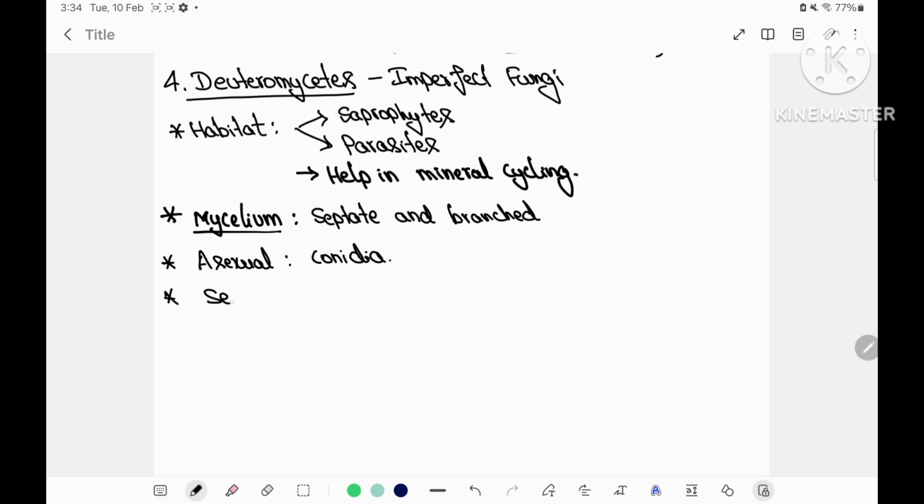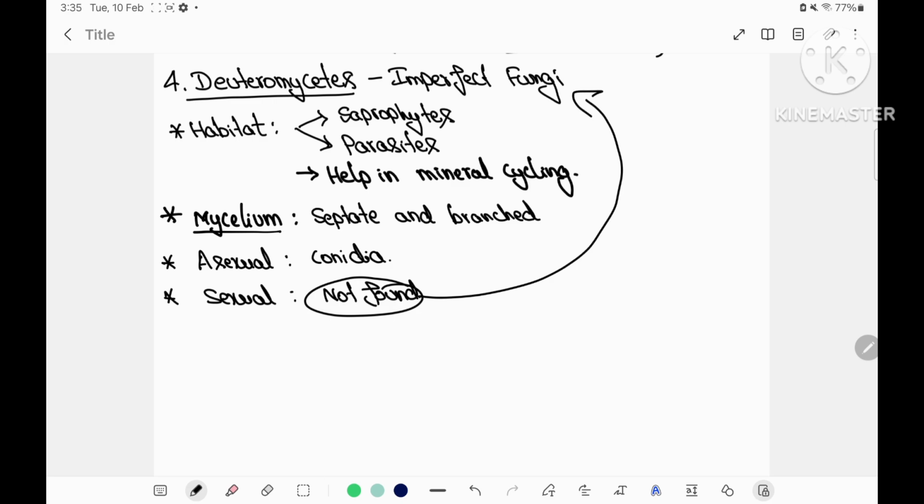Asexual reproduction takes place by conidia formation, which is similar to that of Ascomycetes. And sexual stage of this fungi is not found. That's why it is called imperfect fungi, because sexual stage is the perfect stage of the fungi or any living organism. Examples: Alternaria, Colletotrichum, Trichoderma.